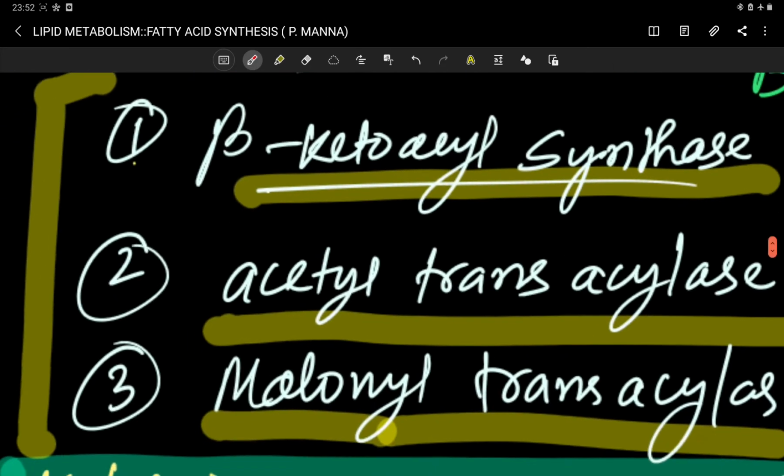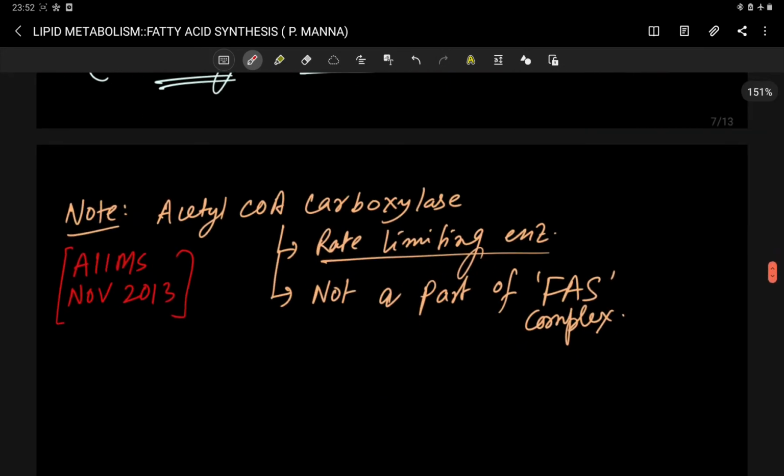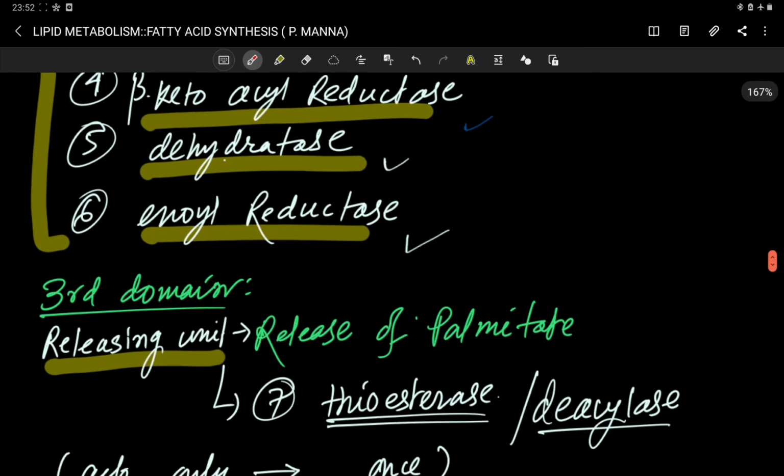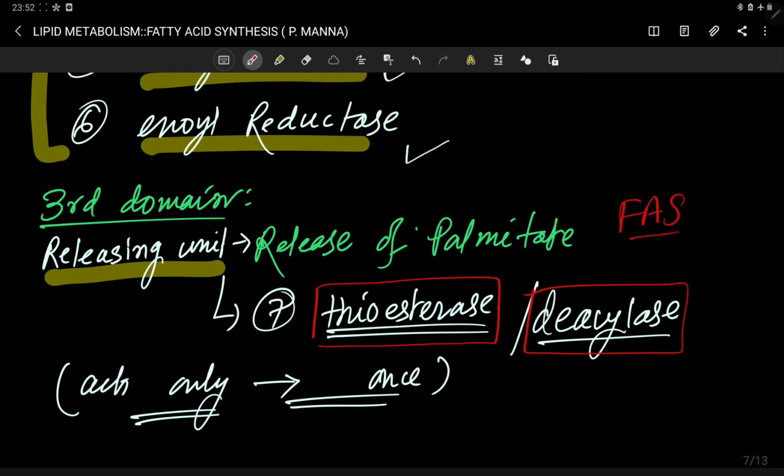I previously told that fatty acid synthesis is a cyclical process. Here you can see that other enzymes act many times, but only this third domain's enzyme, the thioesterase or deacylase, acts only once, during the detachment of the fatty acid from the fatty acid synthase